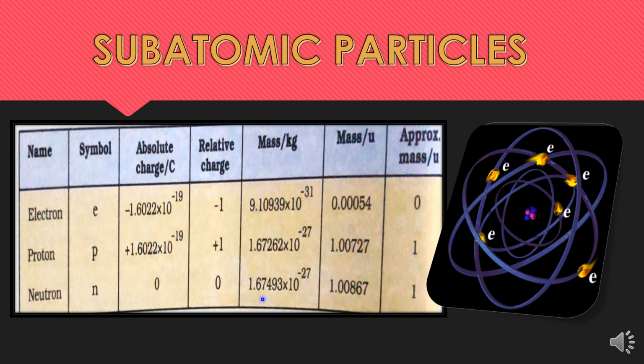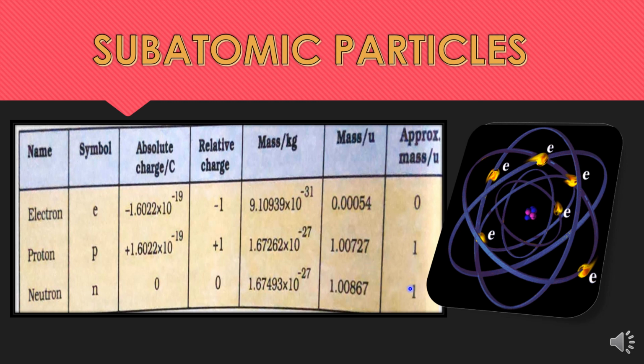And the neutron is symbolized as n, with charge 0, and the mass of one neutron is approximately similar to the mass of a proton. It's 1.675 × 10 raised to the power minus 27 kilogram, and in terms of unified mass it is 1.00867, and it is also considered to be 1 unit mass.